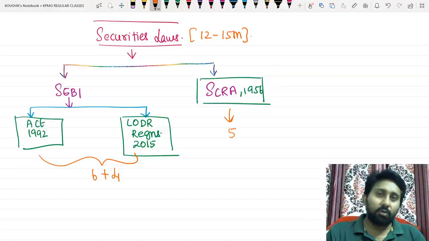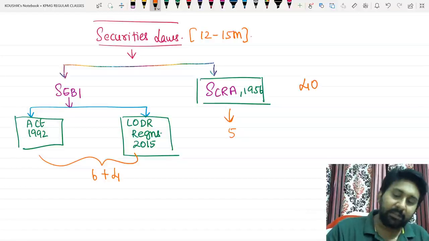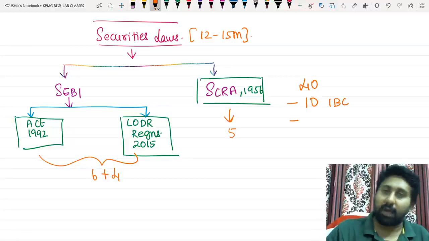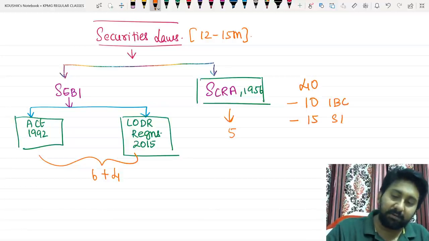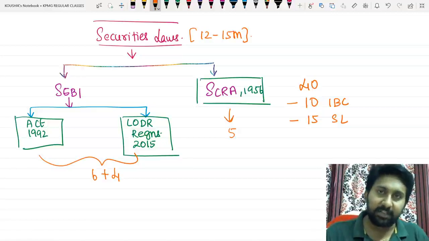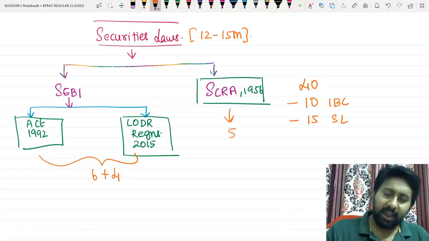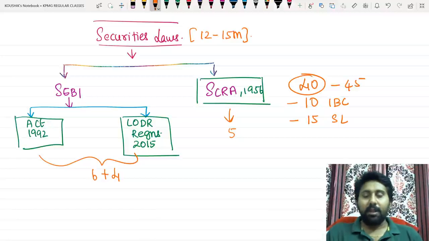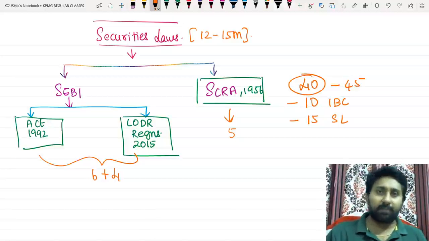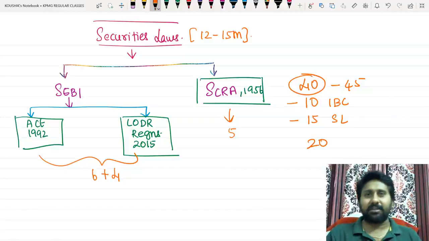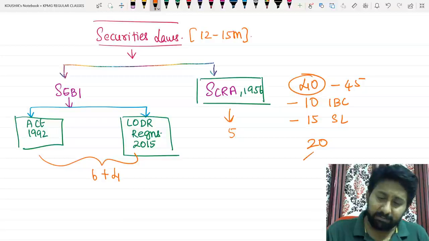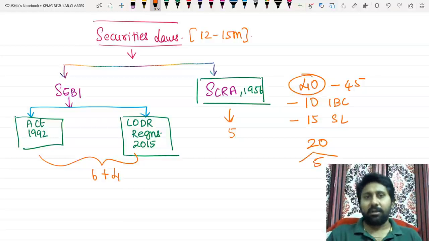That means if the total economic law syllabus is 40, this 40 will be divided among the following chapters. 10 marks will go to IBC and 15 marks will be given to securities laws. That means 25 marks gone. If it is 40, I'm talking about including choice, it will come to 45 marks. So in 45, these two chapters will eat away 25. How many marks are there still? 20 marks. This will be shared by 5 chapters as a whole. That means 4 marks, 5 questions will come in the exam.